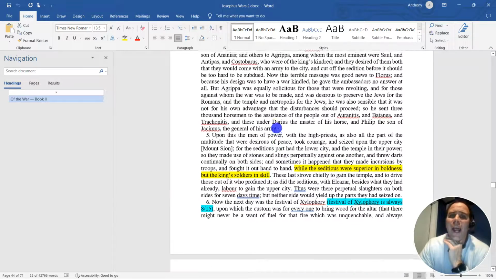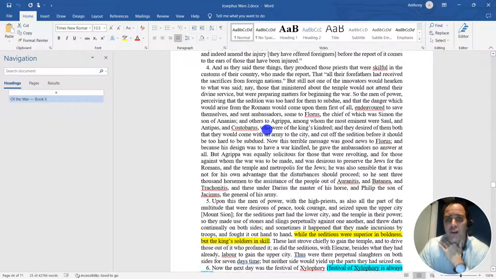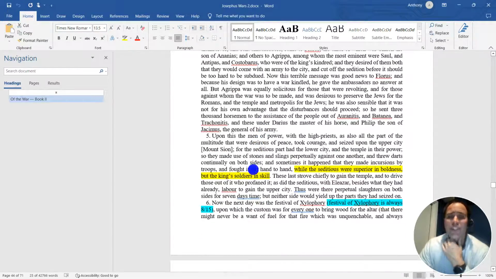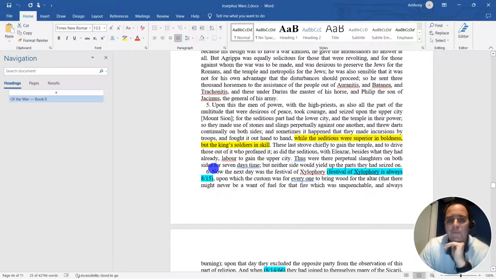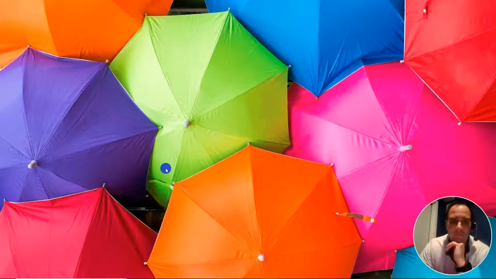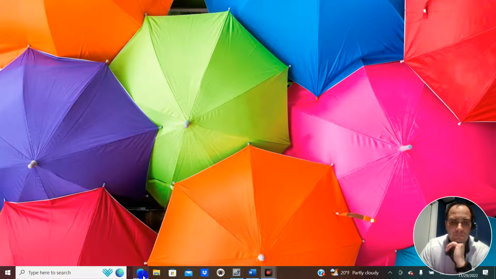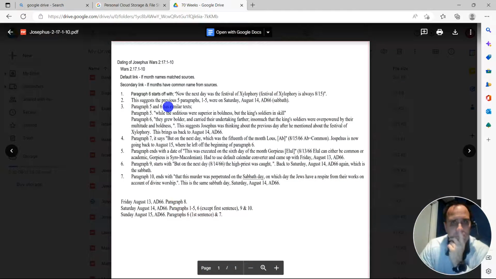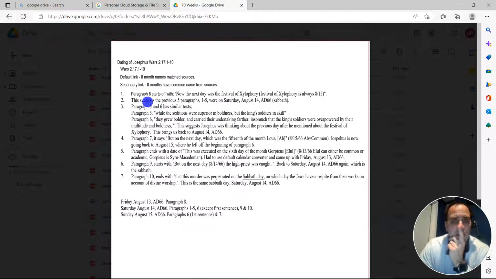What we see prior is the 14th, paragraphs 1 through 5, which is Saturday, which is a Sabbath. So Saturday, the Sabbath, August 14th is here. The first sentence is the 15th. So we've gone over number 2.